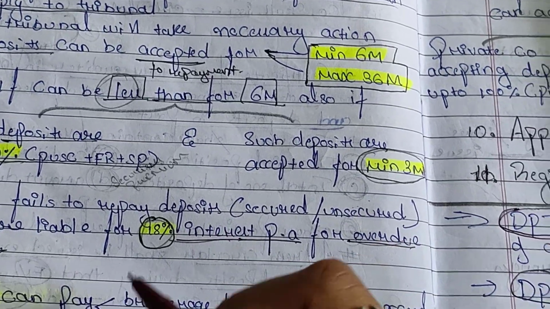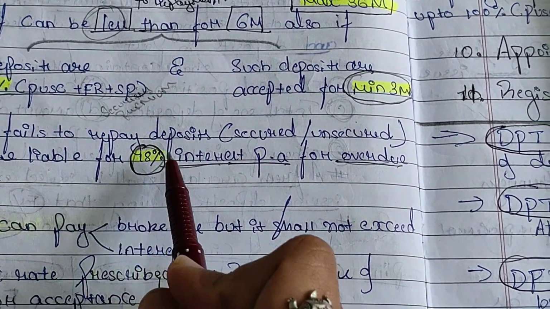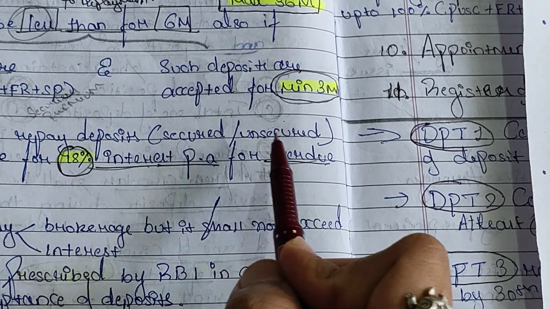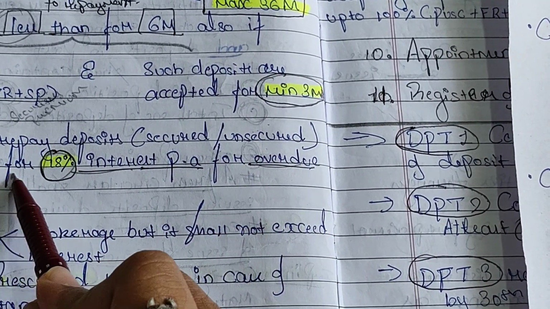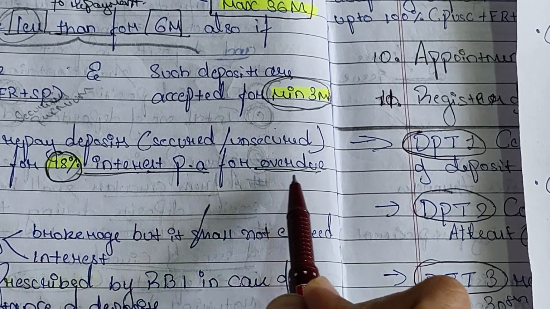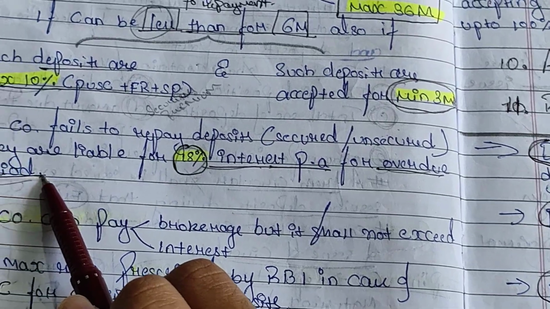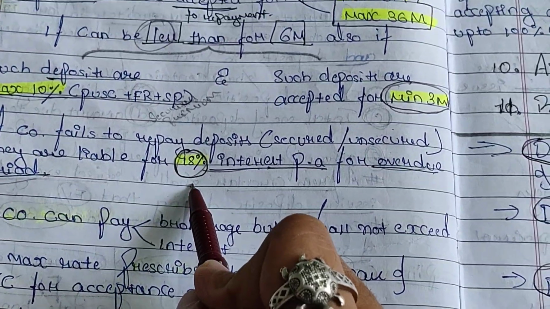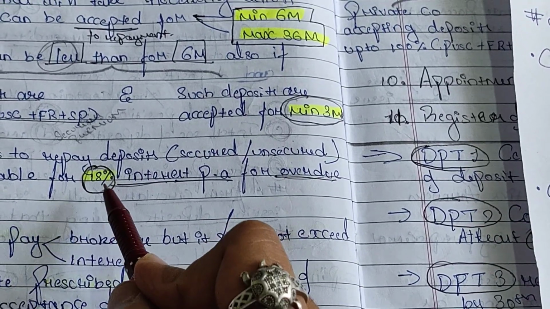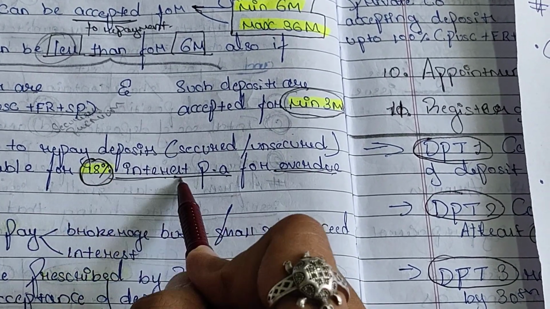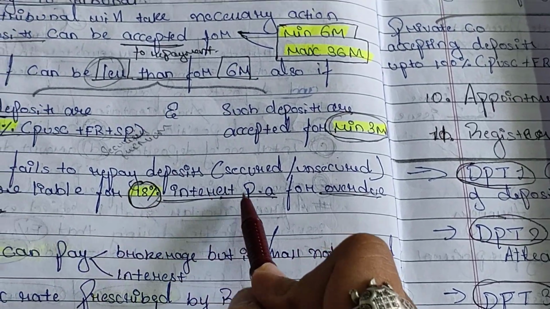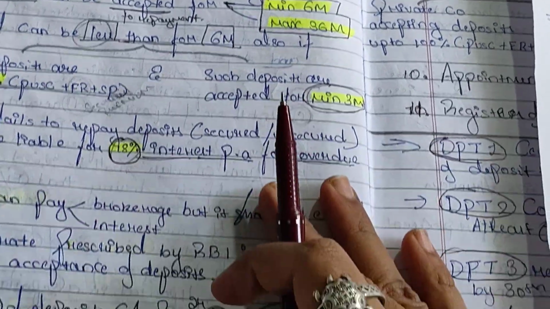Then the next procedure is if the company fails to repay deposits, whether secured or unsecured, they are liable for 18% interest per annum for the overdue period. On which amount? On the deposit amount accepted through public deposits or through members, 18% interest per annum for the overdue period.